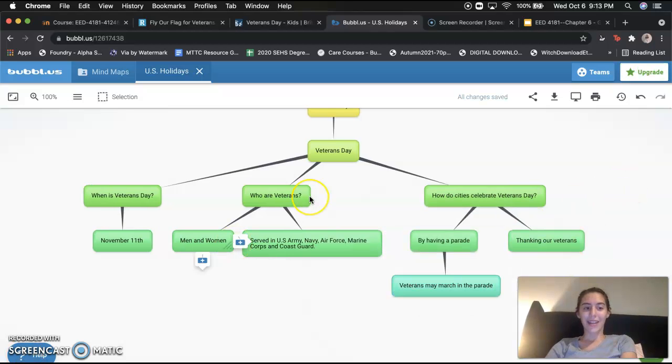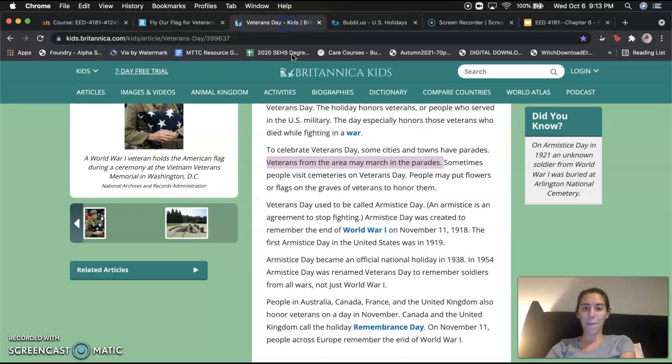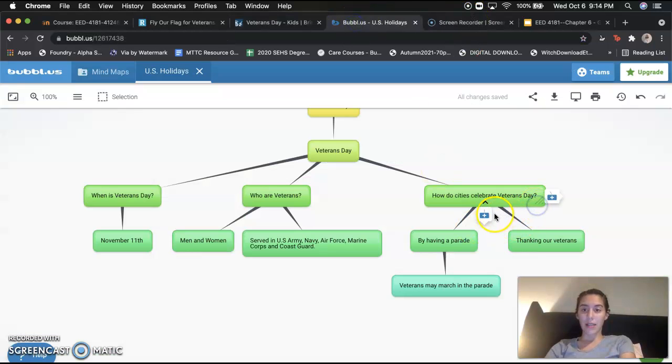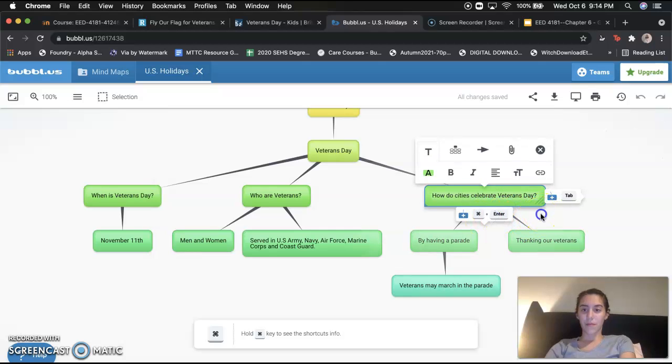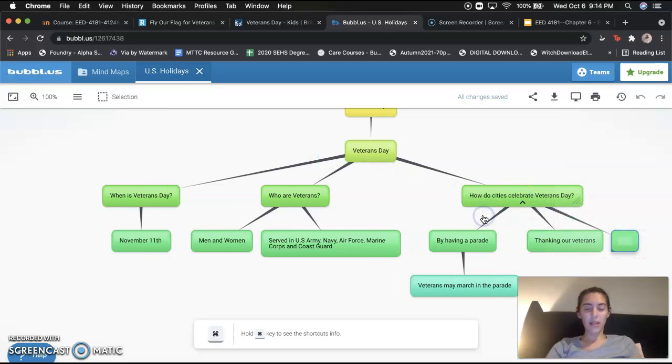Let's look back at our article to see how else they said we could celebrate Veterans Day. So yes, parades, and let's see, sometimes people visit cemeteries on Veterans Day. People may put flowers or flags on the grave of veterans to honor them. So that is definitely another way to celebrate Veterans Day. So let's add it on here. Perfect.